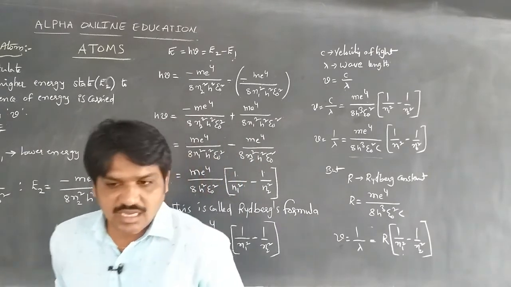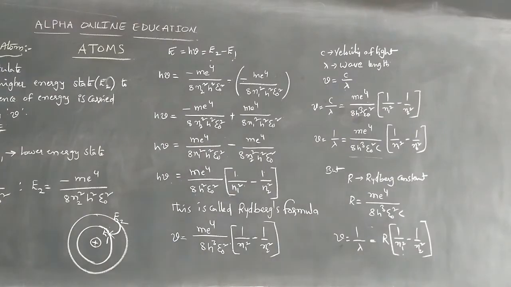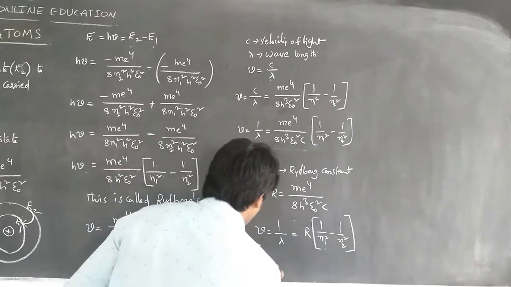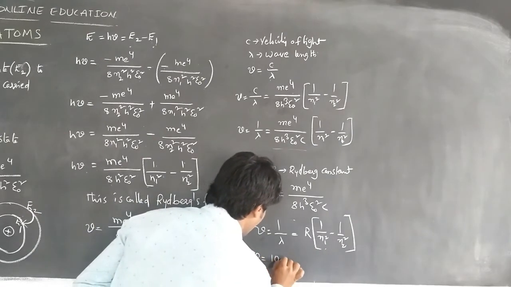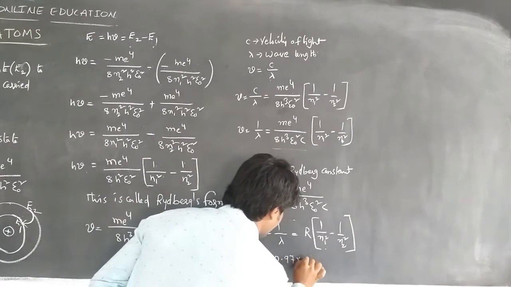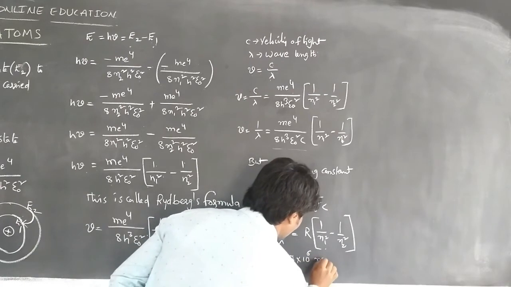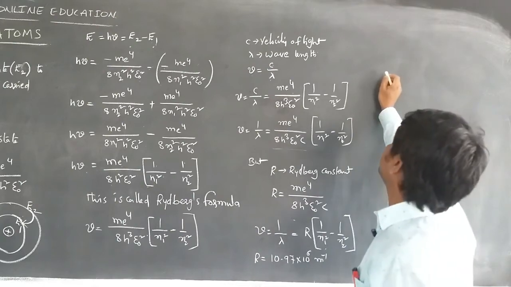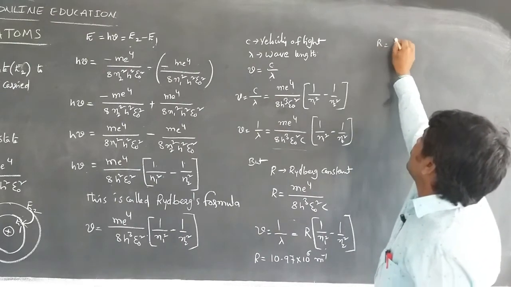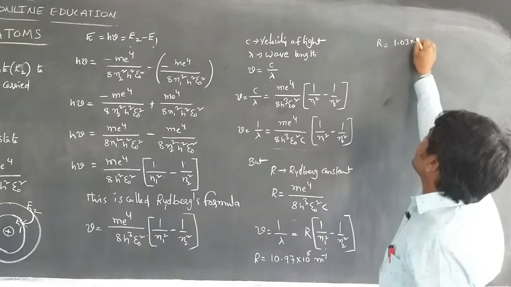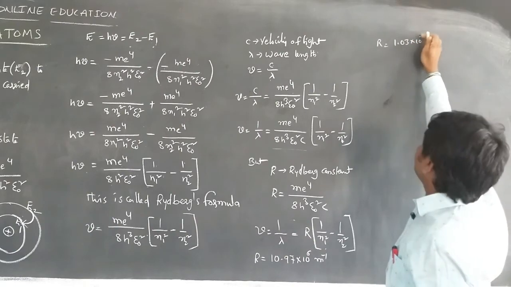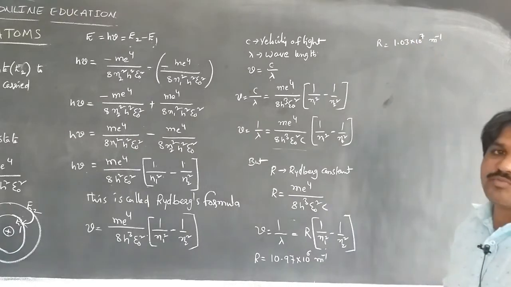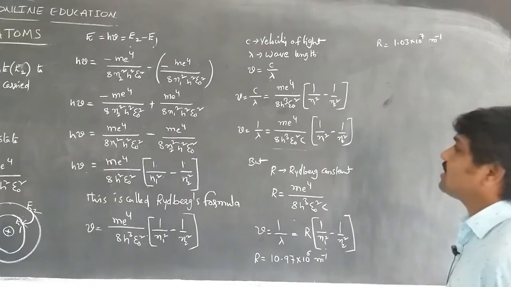Here R is the Rydberg's constant, and its value is R equal to 10.97 into 10 to the power of 6 per meter, or we can also write the Rydberg's constant value as R equal to 1.03 into 10 to the power of 7 per meter.